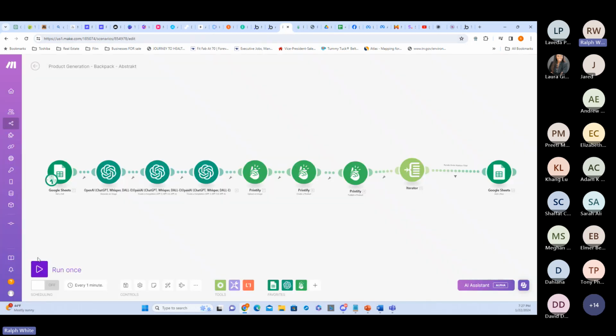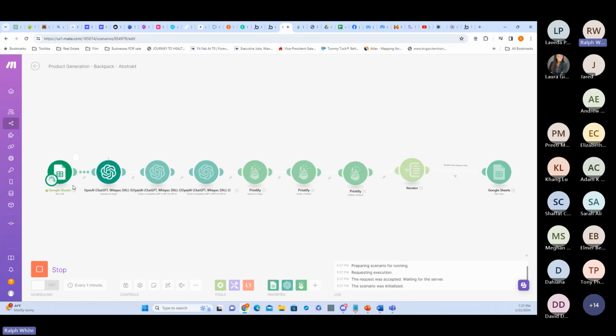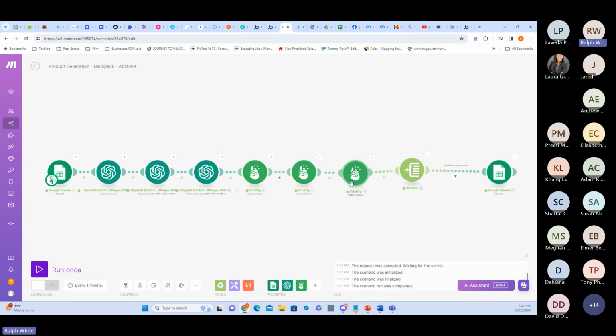I'm going to go to Make.com and run this automation one time. Hopefully I don't have to refresh. What it's going to do is ask DALL-E to create me a new abstract image. It's going to run to ChatGPT and say, hey, create a new title for this image, create a description for this image, send it over to Printify, which is a print-on-demand company, and upload the image, create a product, and then publish that product to a Shopify store.